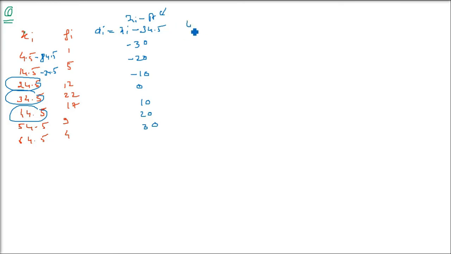So what we will do is find ui, which is the division of this by 10. So ui is xi minus 34.5 divided by 10. Now this 10 we are taking as h.